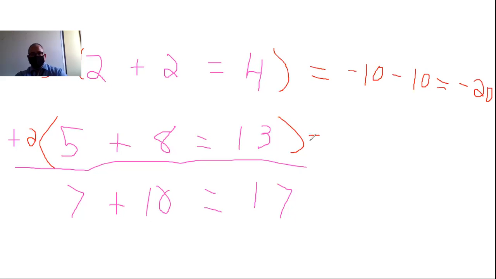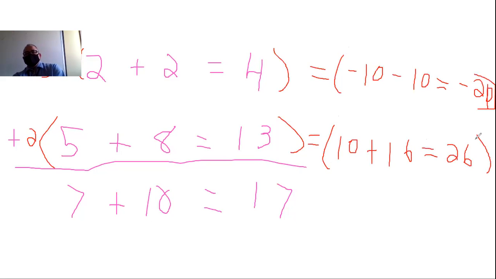All right, so that'll be equal to, I need parentheses in here. I need to keep these straight. 2 times 5 is 10. 2 times 8 is 16, so plus 16. And then 2 times 13 is 26. And look at that, that's absolutely true. 10 plus 16 is 26. Everything's working out good in life here. Whoops, I didn't want to do that. I wanted to go from around there.